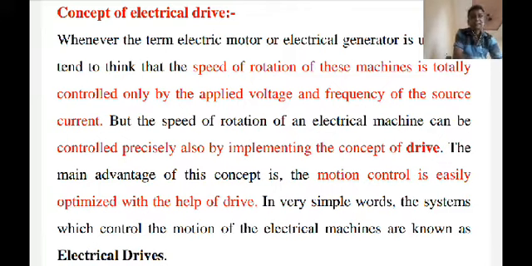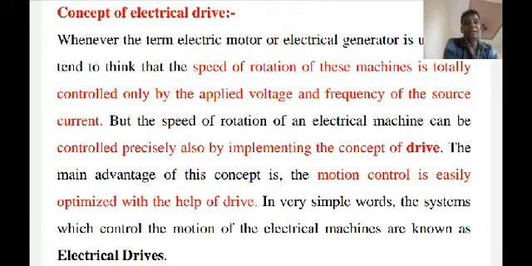So this is the exact meaning of drives, and you can get the idea about these drives.